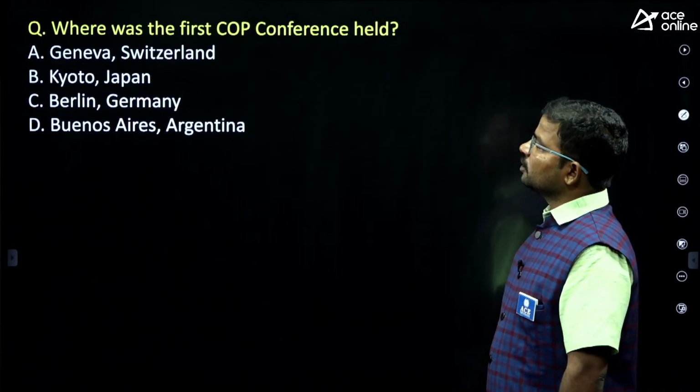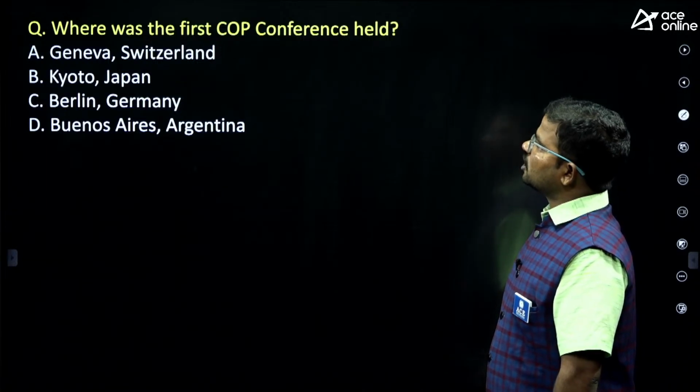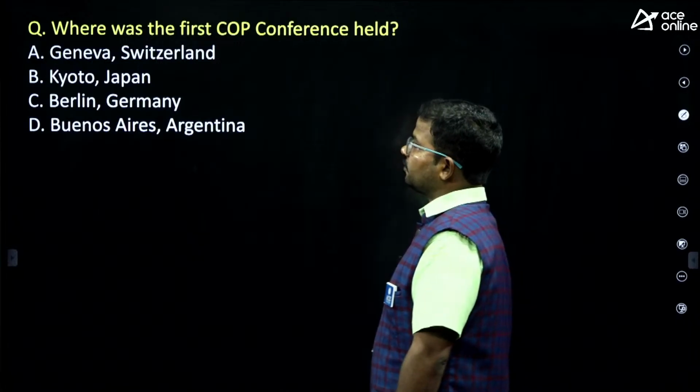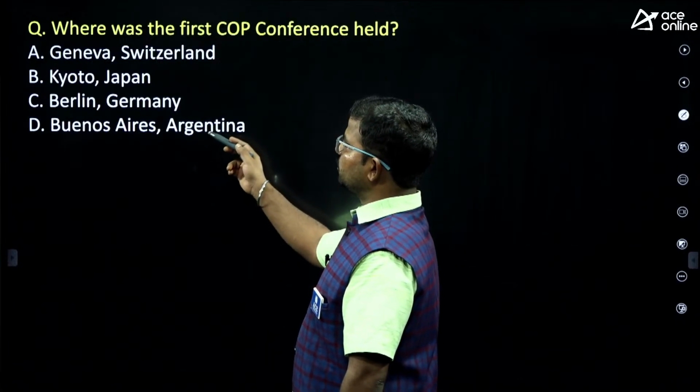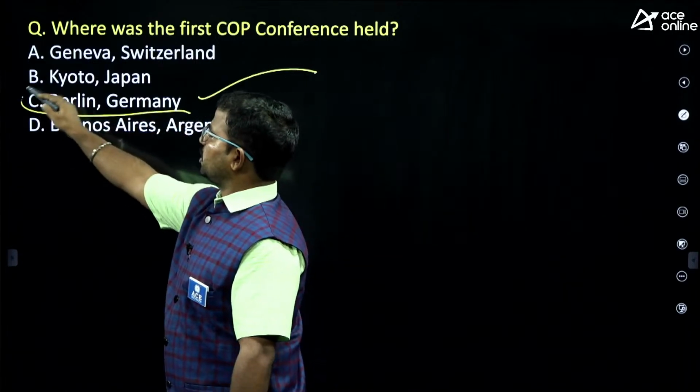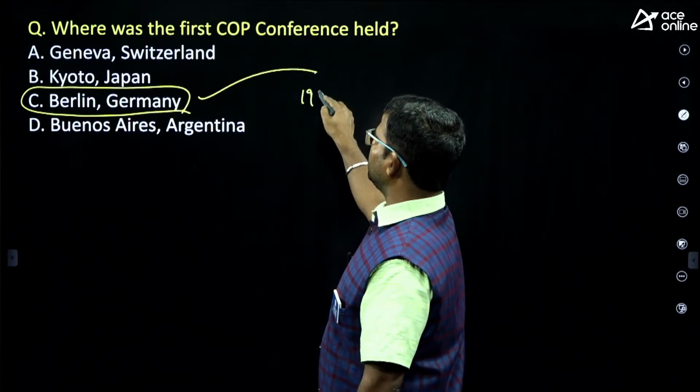Tiranga Point. Next, where was the first COP conference held? So Geneva, Switzerland. Next, Berlin, Germany. So here the answer is option C. Berlin, Germany, in the year 1995.